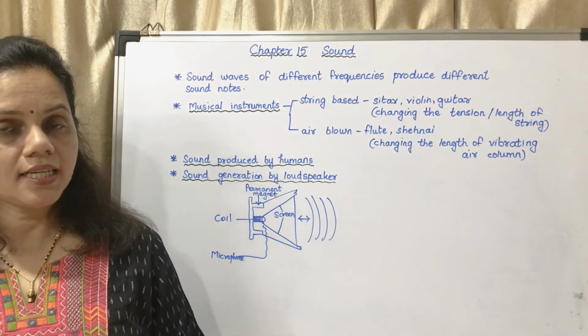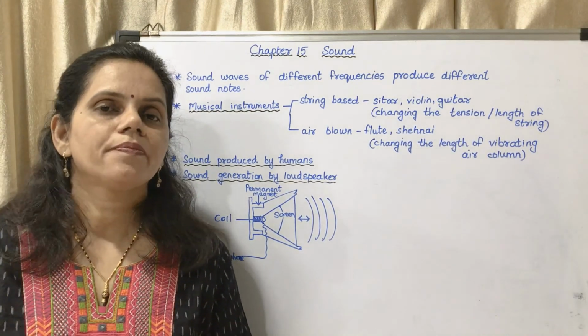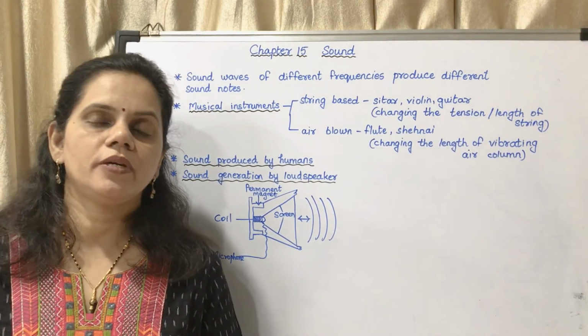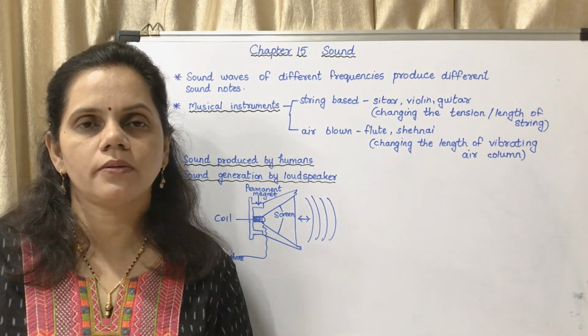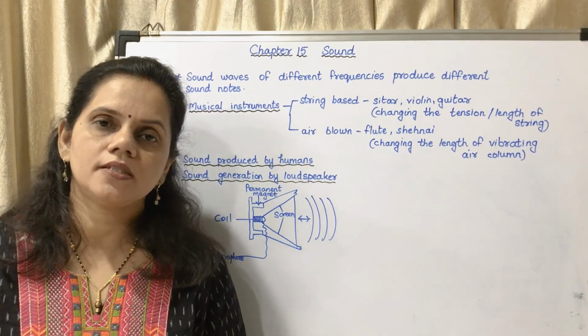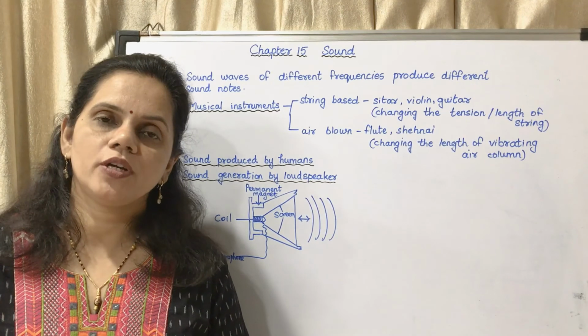Okay. So in this chapter, there are different definitions like what is compression, what is rarefaction, what do you mean by frequency, and 2 mark or 3 mark questions like sound production in humans and sound generation by loudspeaker. You may go through the textbook.